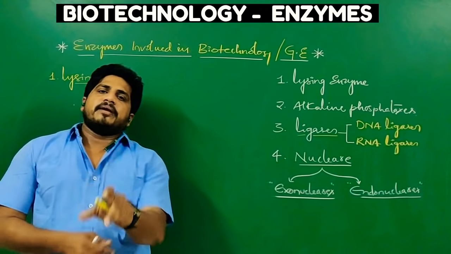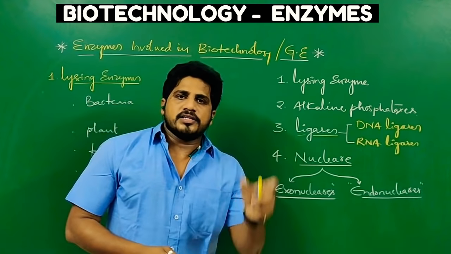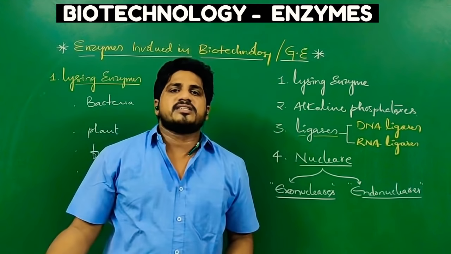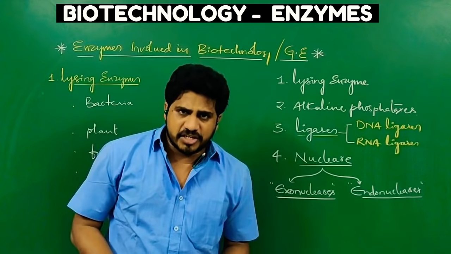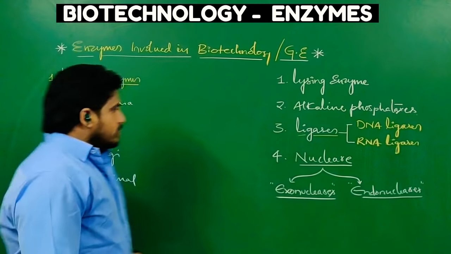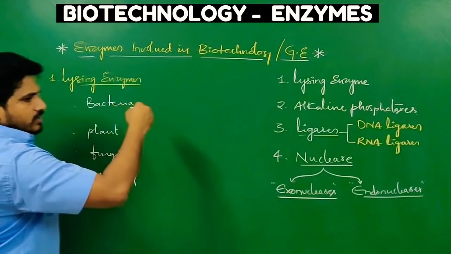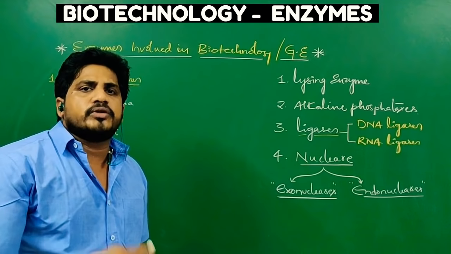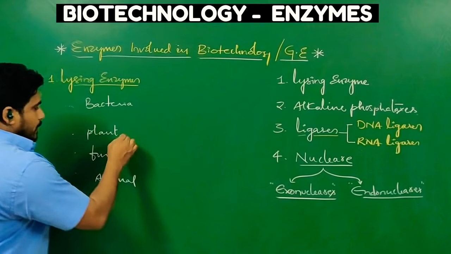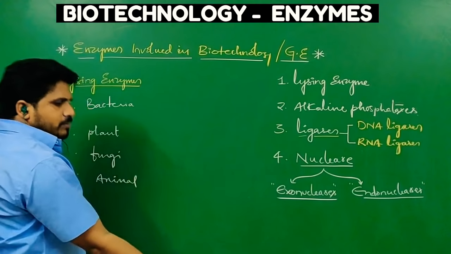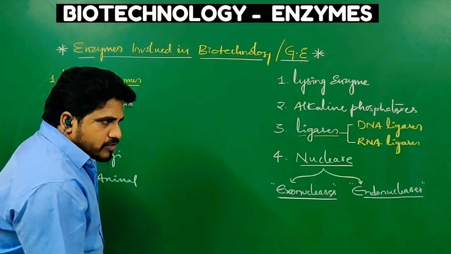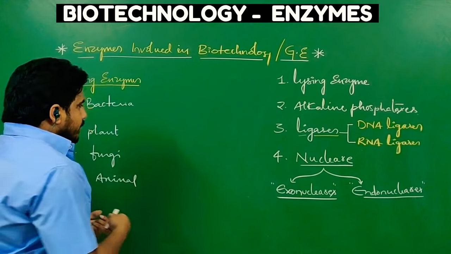Biotechnology is not only applied for animals. Biotechnology is a process which is applied to any organism, but the benefit is towards humans. It's a very simple definition. I hope you understand. So sometimes bacterial organisms are also important to edit their genomes to get some benefits, and plants, fungi, even some other animals also help in biotechnology processes towards mankind's benefit.